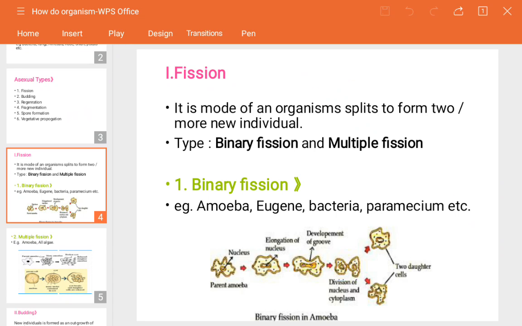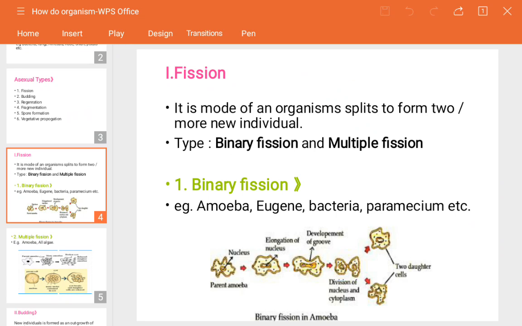Again, there is elongation of the nucleus. Whenever the splitting happens, at that time the elongation in the nucleus happens and it will form a groove. Then suddenly when the binary fission happens, two cells will be produced. At that time the nucleus also gets transferred into them.